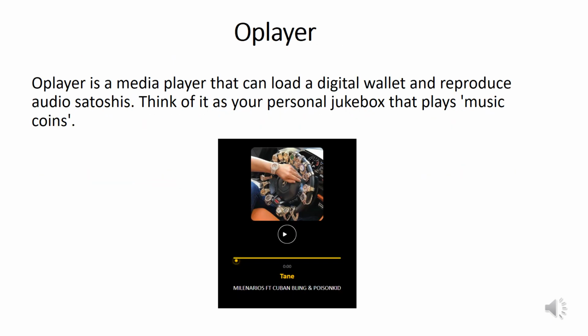OPlayer is a media player that can load a digital wallet and reproduce audio Satoshis. Think of it as your personal jukebox that plays music coins.